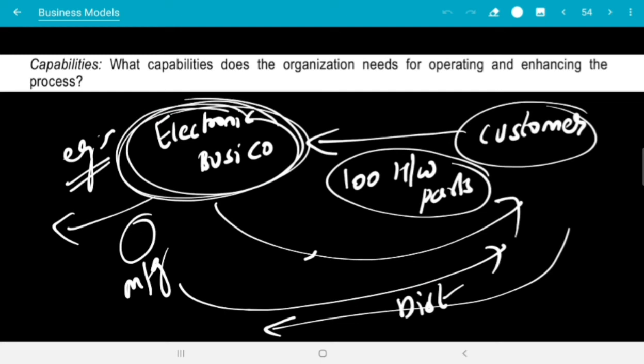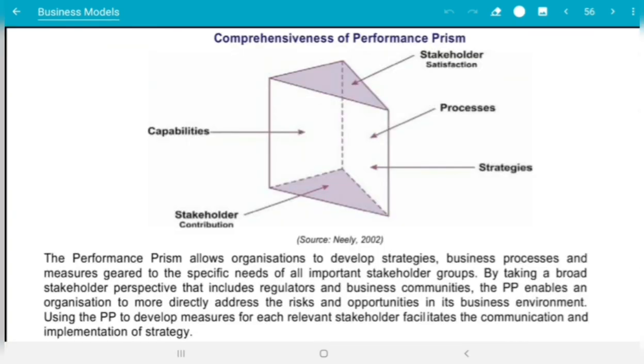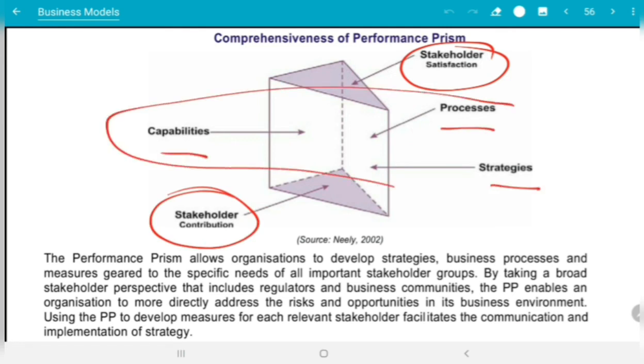So there must be a proper link between these capabilities. There must be a proper strategy. There must be a proper process using the people, technology, and infrastructure, which is the capability to achieve the long-term success of the organization. So this is the fifth facet of the performance prism model. The performance prism model comprises stakeholder satisfaction, stakeholder contribution, process, strategies, and capabilities. There must be a proper link between these three. Right capabilities will give the right process, with the help of the right strategies.